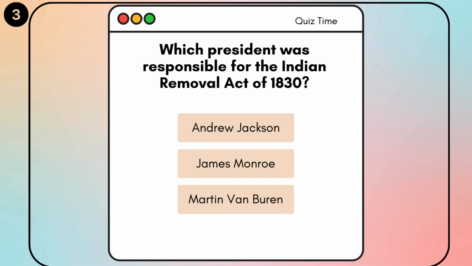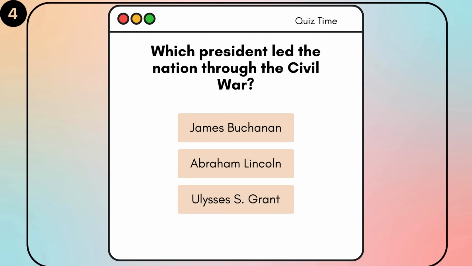Which president was responsible for the Indian Removal Act of 1830? Andrew Jackson, James Monroe, Martin Van Buren. Andrew Jackson. Which president led the nation through the Civil War? James Buchanan, Abraham Lincoln, Ulysses S. Grant.